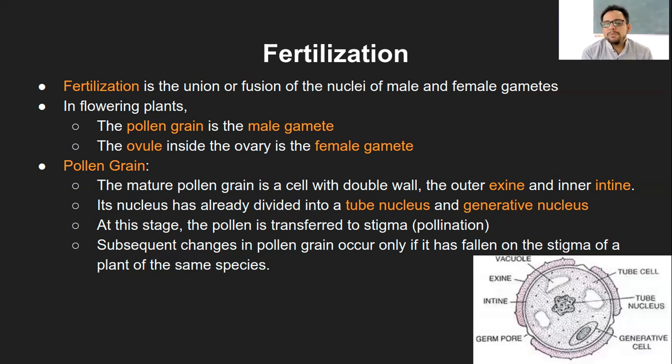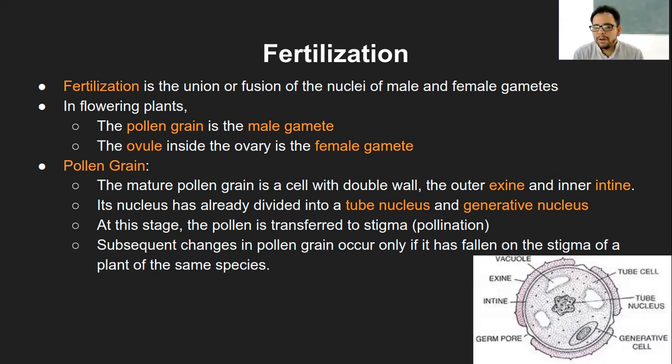Why tube nucleus? Because later it grows like a tube. Not the nucleus, but it goes with the pollen tube, and that is what is called the tube nucleus. And the generative nucleus, because it generates the zygote later. When this one of the nuclei, the generative nucleus, fuses with the female gamete or the nuclei from the female gamete, then it will generate the new offspring, and that is why it is called generative